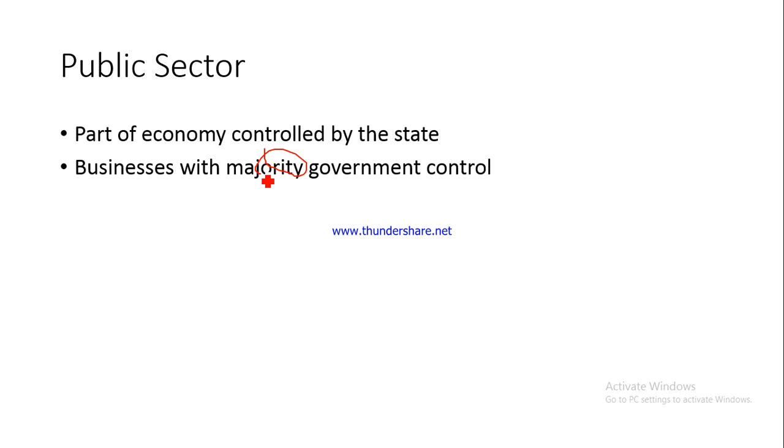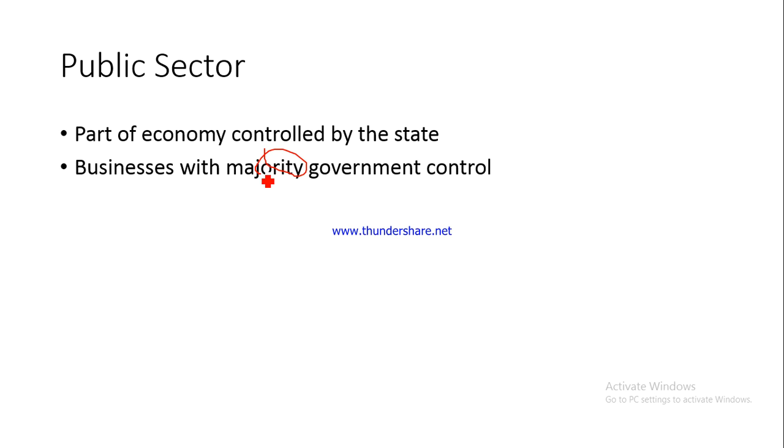Right? Now please understand, it may so happen, let me give an example, that in a particular organization 30% of the ownership is with the state government, and let's say 21% is with the central government and 49% is with a private enterprise. This basically would mean that the state government and the central government combined, they own how much? 30 plus 21, which becomes 51%, which basically is a majority. So you can say that this particular business is also a public sector organization.